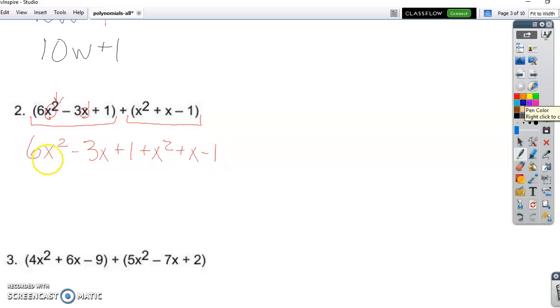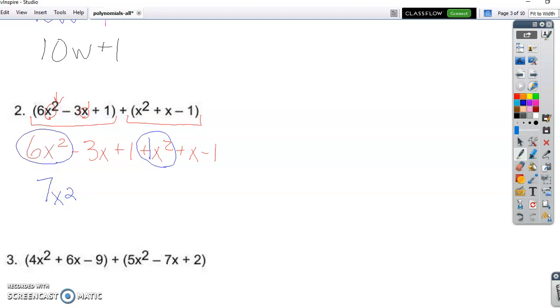or the term that's alike with the 6x squared, is this 1x squared. Remember we talked about if we don't see the coefficient, it's a 1. So those are the two things that are alike. So again, we're going to do the 6 plus the 1. We're not going to change the variable. We're not going to change the exponent. They are alike, so we're just going to put them together. 6 plus 1 gives us a 7x squared.